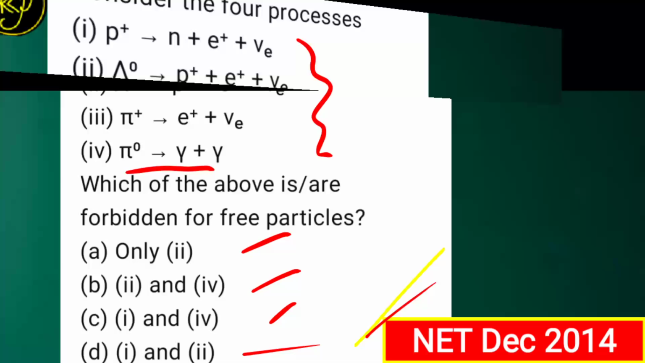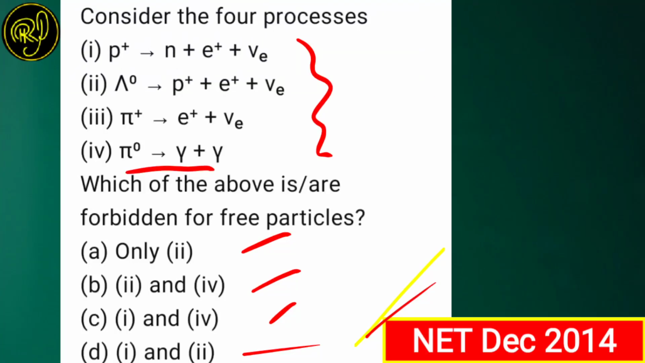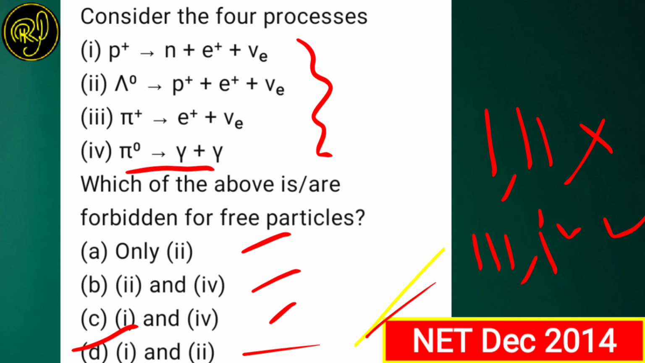So let us see which option is correct. What we got is that 1 and 2 are not allowed, and 3 and 4 are allowed. So let us check the option. The question asks which of the above is or are forbidden, meaning 1 and 2 are forbidden. So option D, that is 1 and 2 are forbidden, is the correct option.